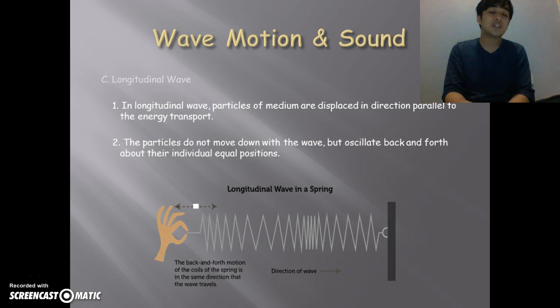So for the longitudinal wave, the particles are displaced in a direction parallel to the energy transport, compared to transverse, which is perpendicular. So the particles do not move up and down, but oscillate back and forth about their individual equilibrium positions.